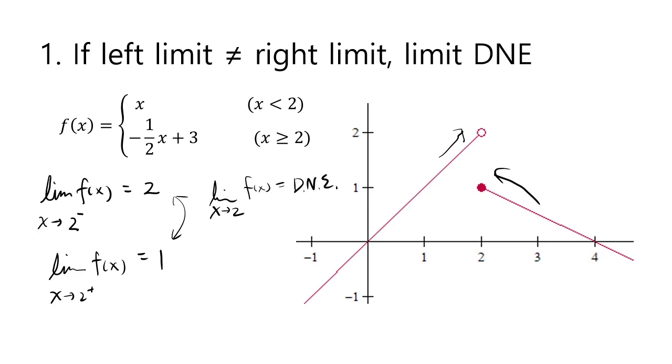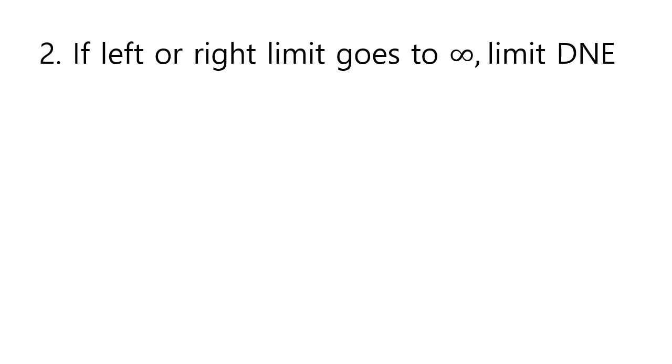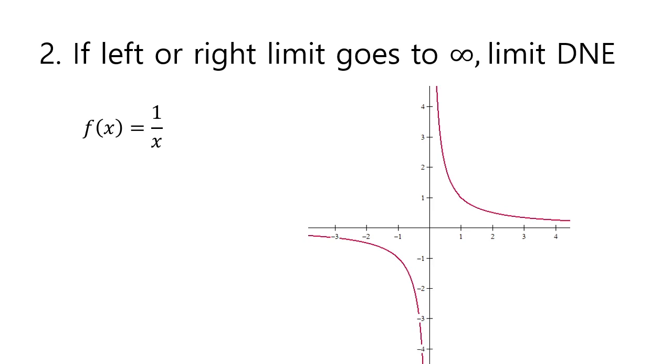Now the second case where the limit does not exist is when the left or right limit goes to infinity. Then the limit does not exist. A very easy example of such is this graph here, y equals 1 over x. As you know, this is what we call the hyperbola. One goes up like that, the other goes down like that as you approach 0.